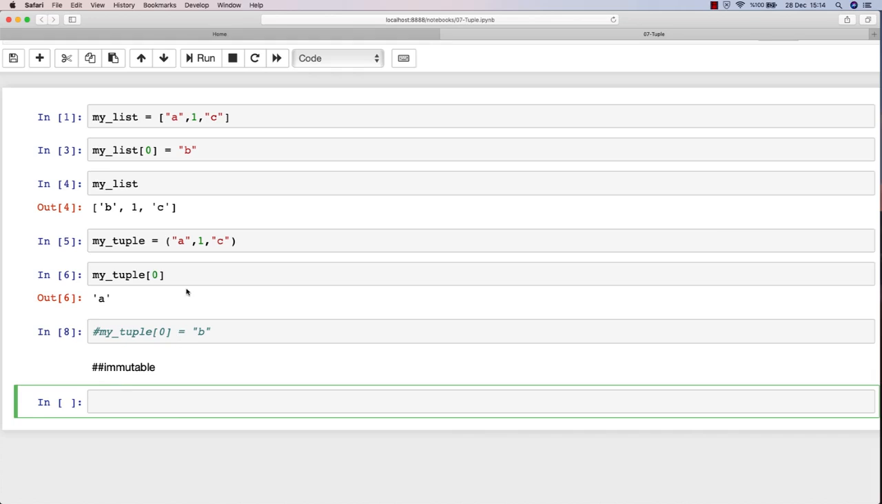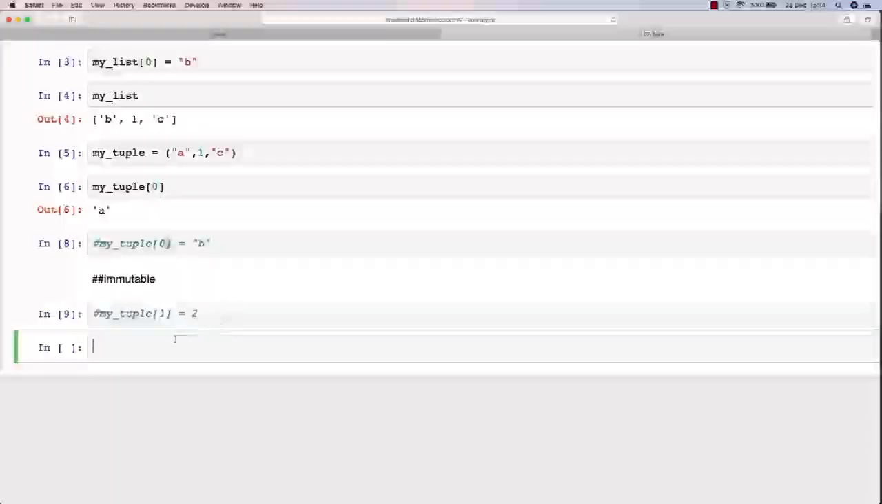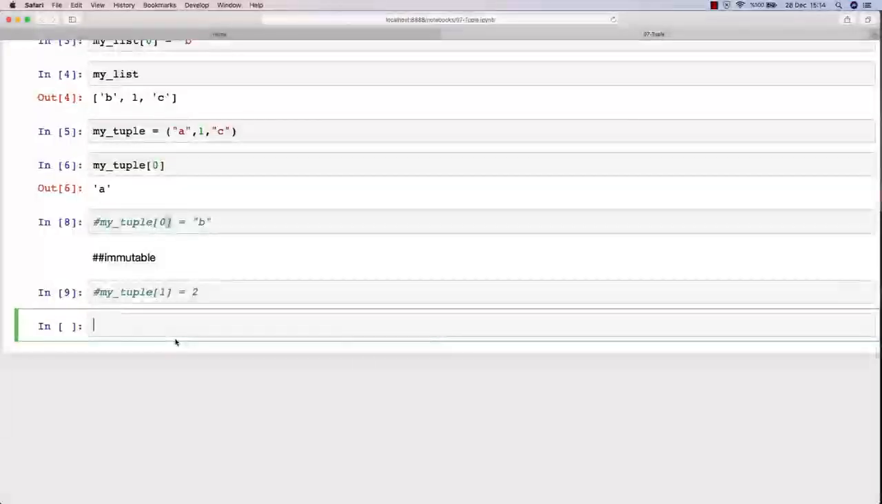So we cannot change a single element inside it, like we couldn't do that in strings as well, right? So you cannot say my_tuple[1] is equal to 2. So I believe you have now understood the difference between a list and a tuple.